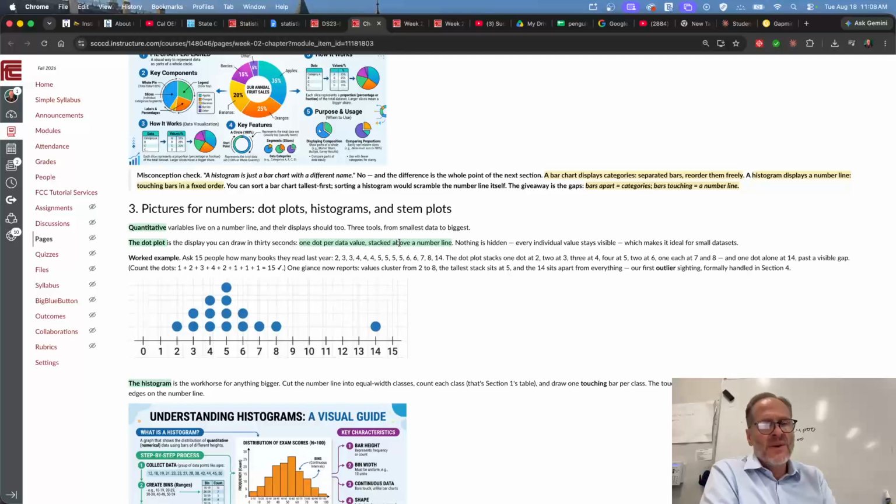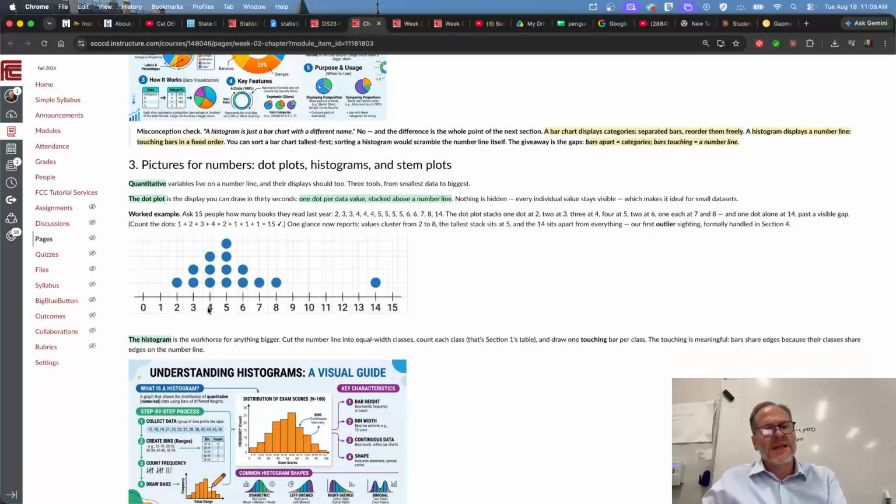Okay. And then we have dot plots. Let's say we took measurements of something and we asked people how many dollar bills they have in their wallet. Each dot represents a person, and the number it's over is the number of dollar bills they had in their wallet. So one person had $2 in their wallet. 2 people had $3. 3 people had $4. And then here we have 1, 2, 3, 4 people had $5. And here we have 2 people had $6. 1 person had $7. 1 person had $8.